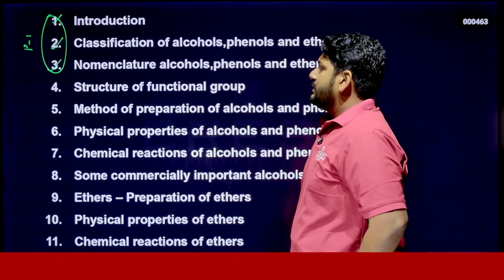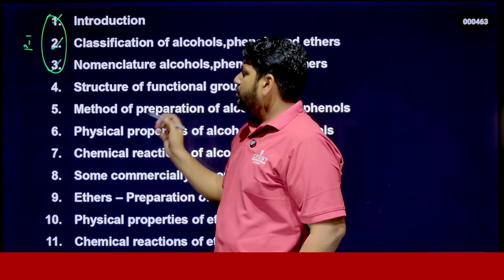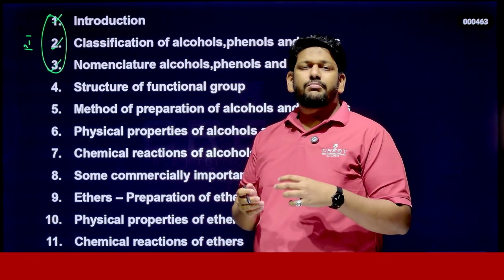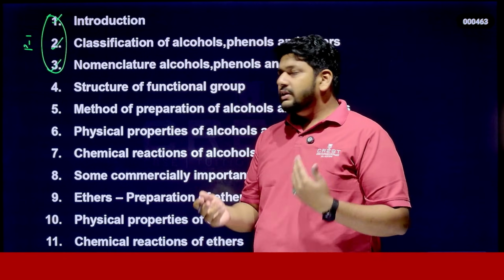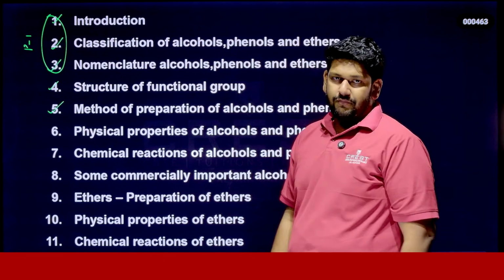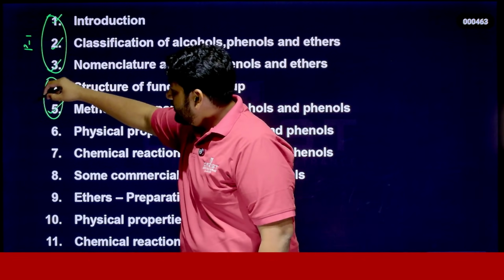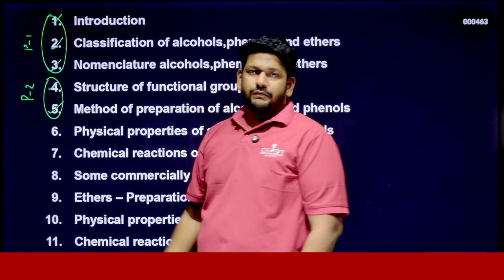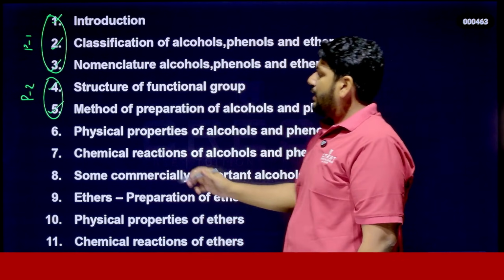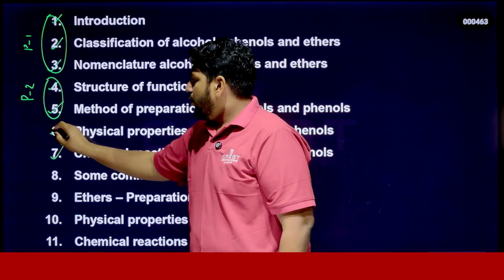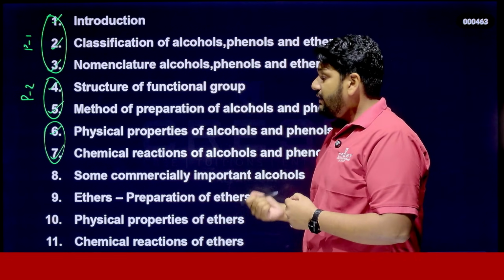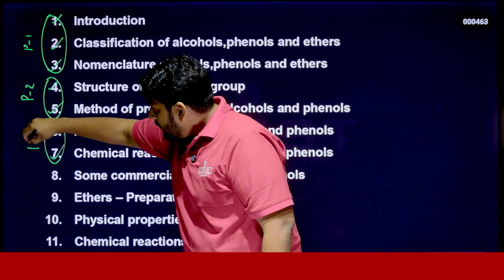After that, I will provide you the structural features, like what are the structural features of alcohol, phenol, ether, just like their bond angle, their bond length. These concepts we will discuss in part 2. Similarly, the methods of preparation of alcohol and phenol. So these two concepts we will discuss in part 2 of the chapter. Then in part 3, we will discuss physical properties and chemical properties of alcohol and phenol. Both for alcohol and phenol, we will discuss their physical and chemical properties in part 3.